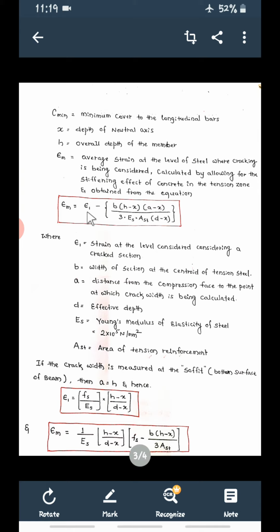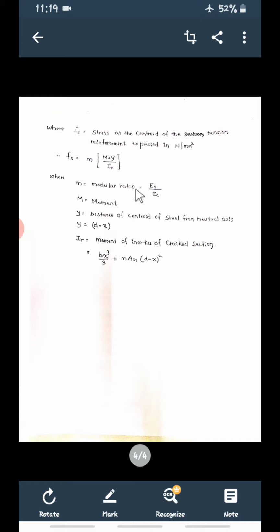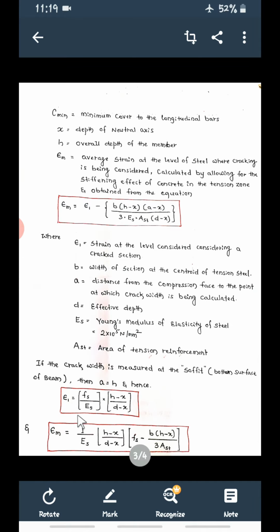In this, first calculate E1. E1 will be calculated using this formula. If you want to calculate E1, first calculate Fs. Fs will be calculated using this equation. From this you can calculate Fs, substitute Fs here, get E1, substitute E1 here, get EM.